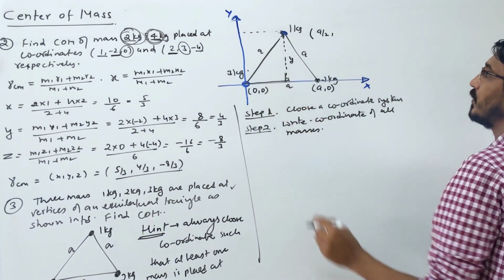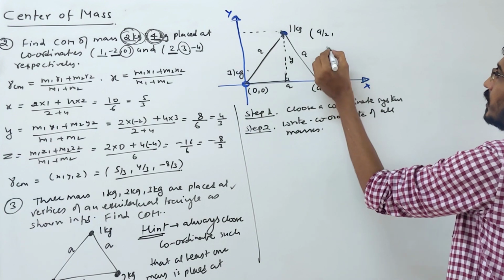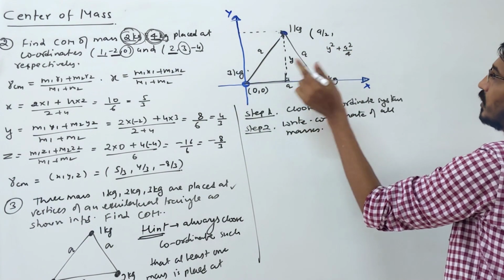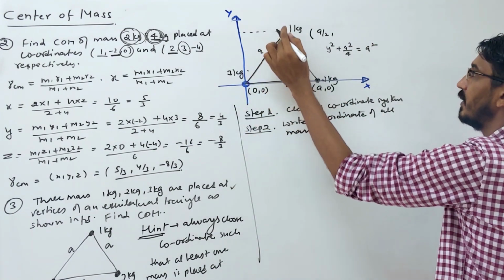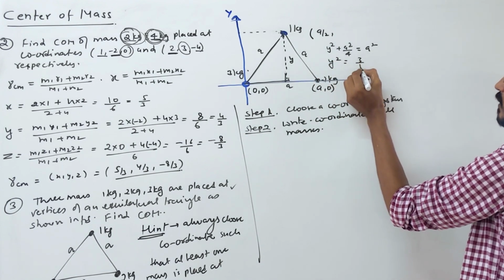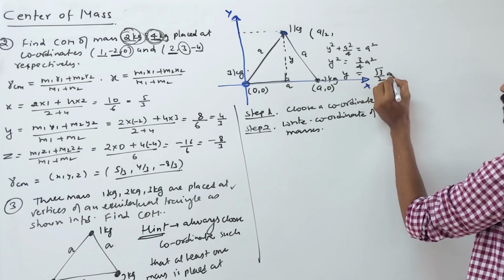Let's calculate y. So this side is a by 2. That side is y. So you see, y square plus a square by 4, meaning (a by 2) square, I am writing, this should be equal to that side, a square. This is a right triangle, right? Yes. So here I want to calculate y square. That becomes 3 by 4 of a square, or y becomes root 3 by 2 of a.